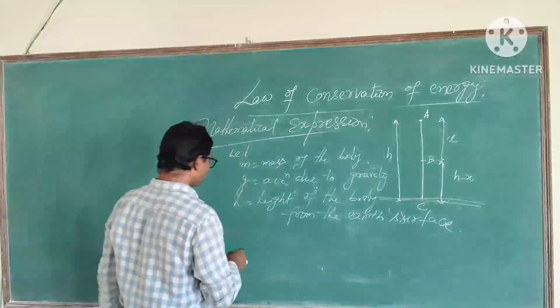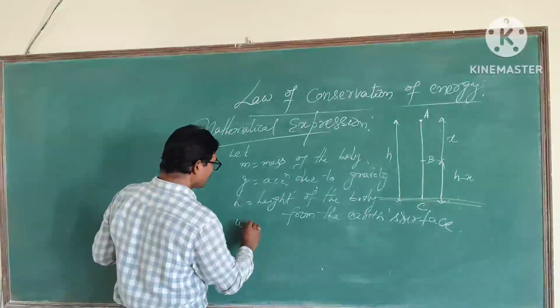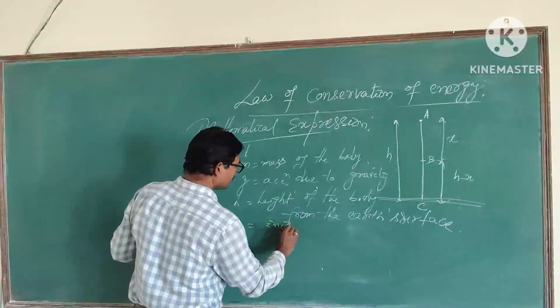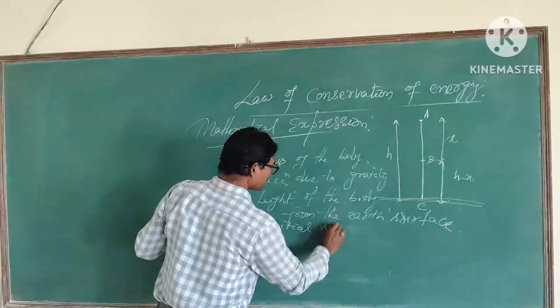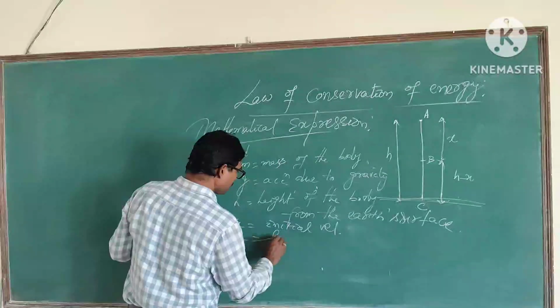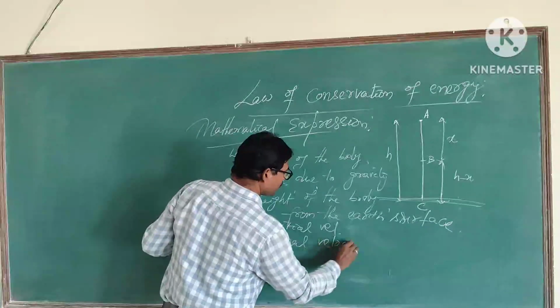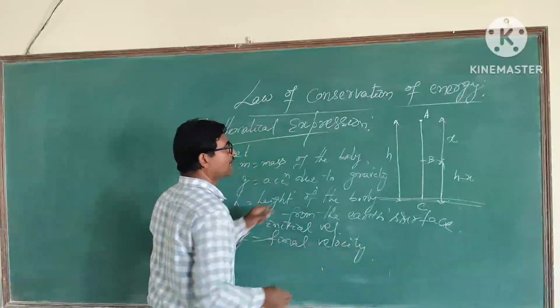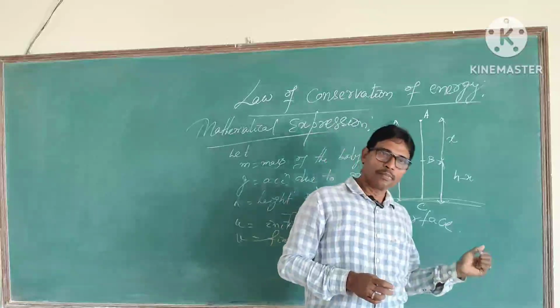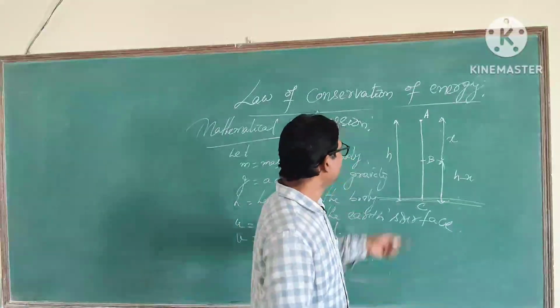Now u is the initial velocity, v the final velocity; assume when the body falls and reaches B, its velocity is v.